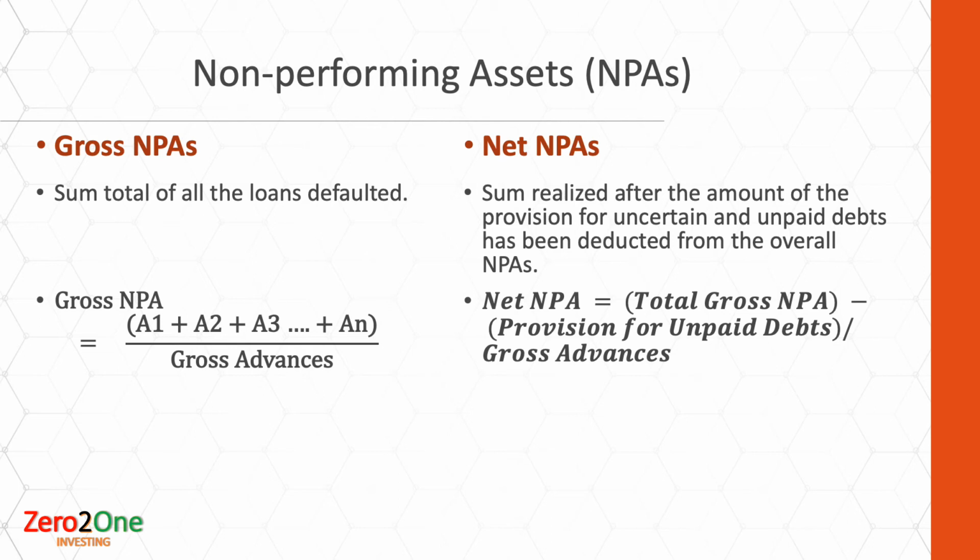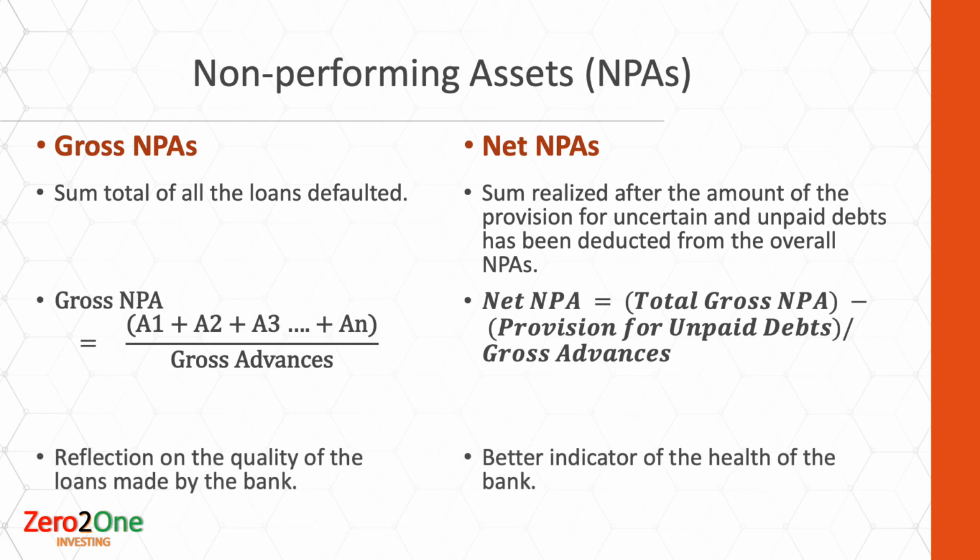The formulas for how we calculate the gross NPA and the net NPA are as shown on the screen. Gross NPA reflects the quality of the loans made by the banks. A very high gross NPA ratio means that the bank's asset quality is in very poor shape. Net NPA is a better indicator of the health of the bank. It shows the actual burden on the bank.